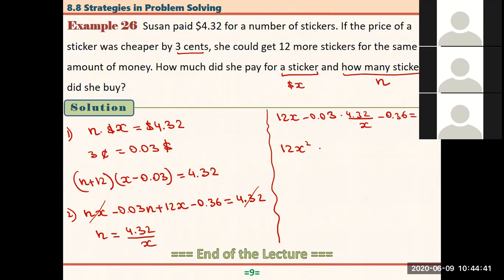And here we have minus 0.36x. And if you multiply 0.03 by 4.32, that's equal to minus 0.1296. That's equal to 0. What is it? It's just a quadratic equation.